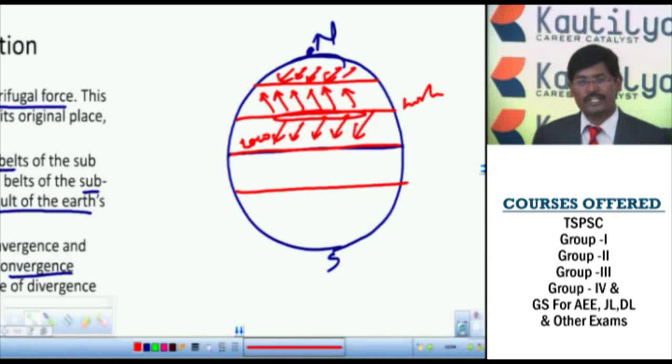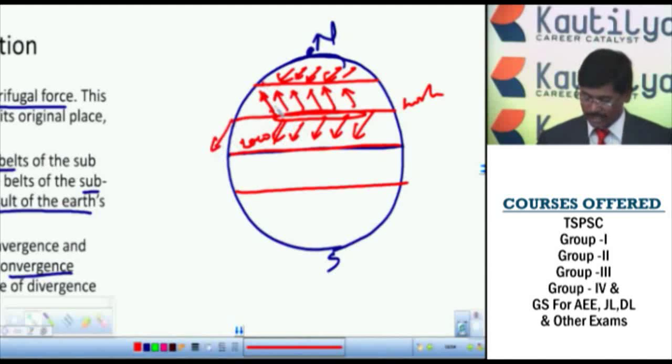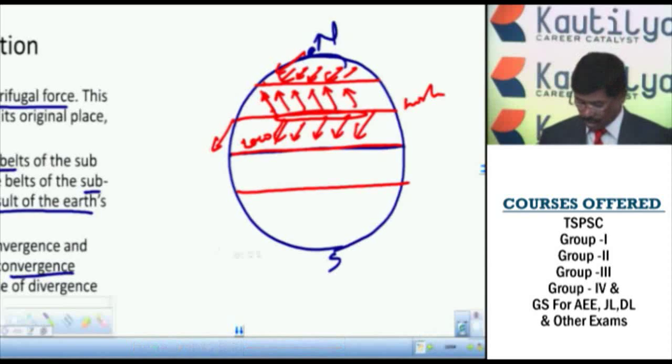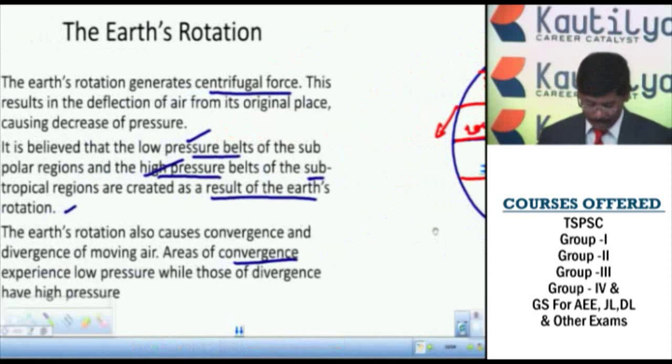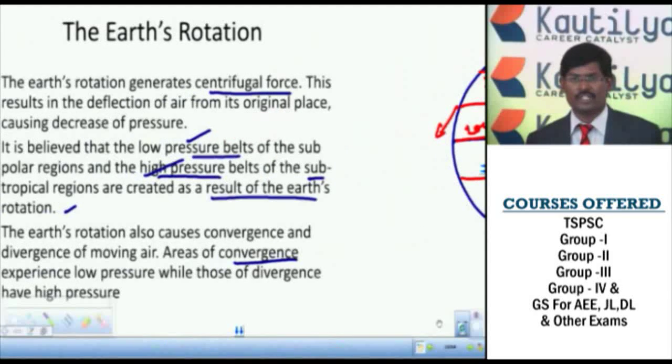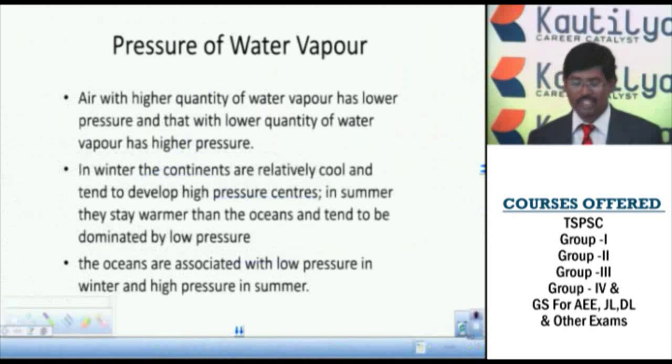See, atmospheric pressure here depends on the rotation of the earth. When the earth rotates, there are two directions we can see. It is moving to one side, from high pressure to the low pressure area, again from high pressure to low pressure. In the same way, from the polar high pressure area to the subpolar low pressure area, the winds move in both the northern hemisphere and the southern hemisphere. So due to the earth's rotation, these areas of convergence and divergence will be there. The divergent air divides into two, and in the convergent area, the air comes from two directions.